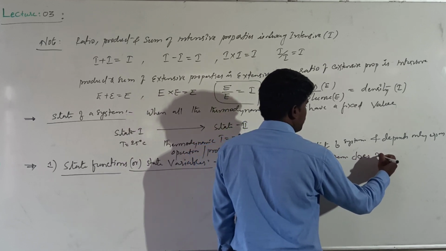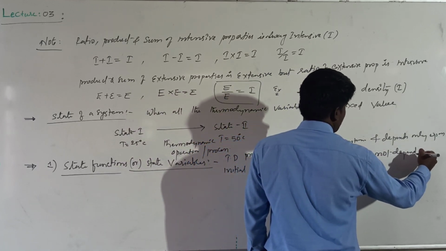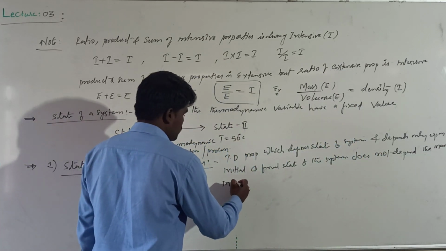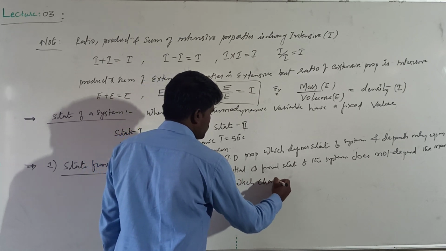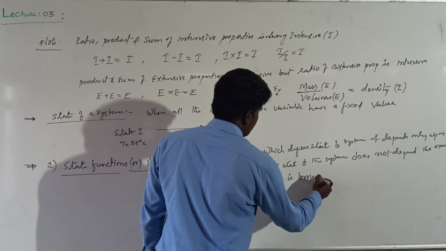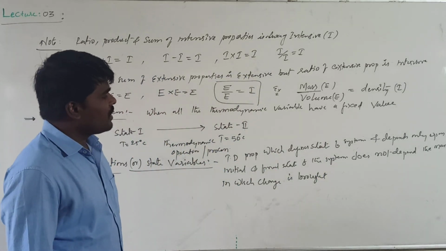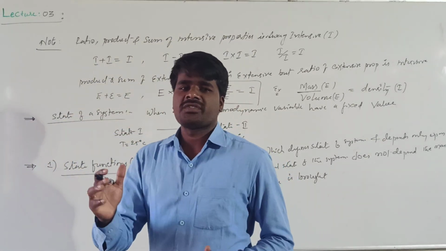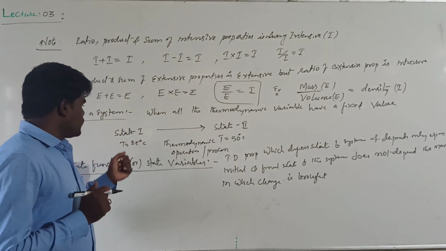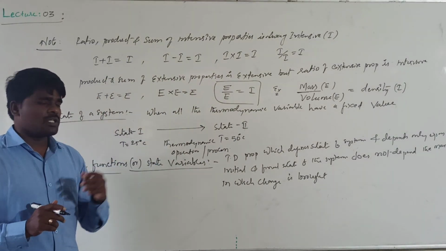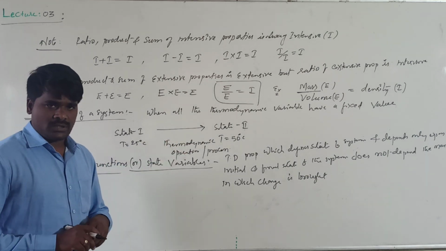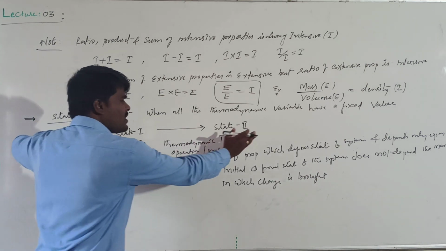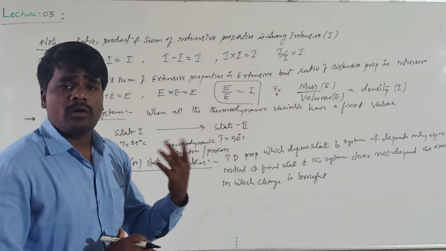They do not depend upon the manner in which the change is brought. What does this mean? The thermodynamic properties which define the state of the system depend only upon the initial and final state of the system. Suppose the system is moving from state 1 to state 2. What is the change here? The temperature is being increased. So here the temperature of the system will depend only upon the initial state as well as the final state. It does not depend upon how this change is brought.